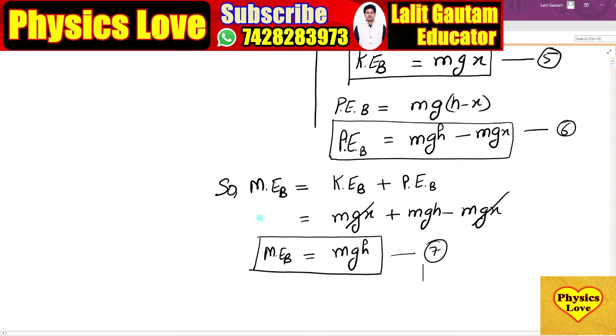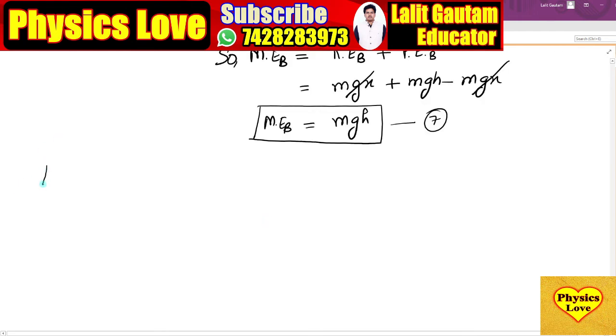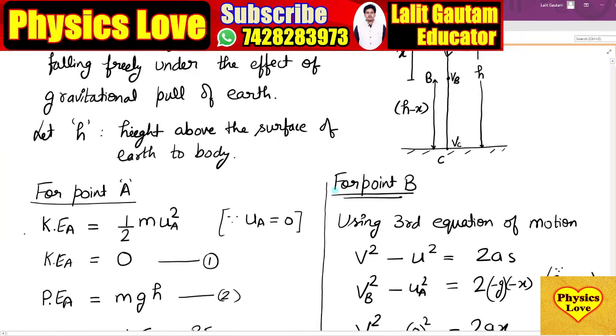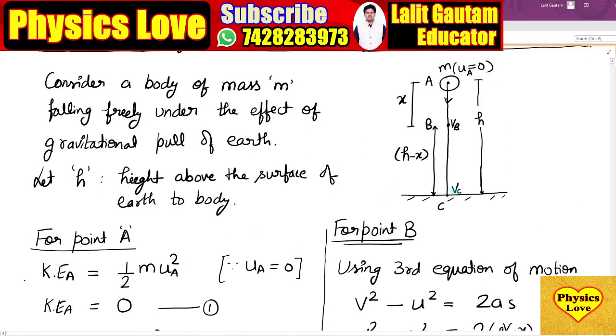Now it is the turn to find out the mechanical energy at point C. Point C is very close to the ground. So first we find out the velocity at point C just before the body strikes the ground.